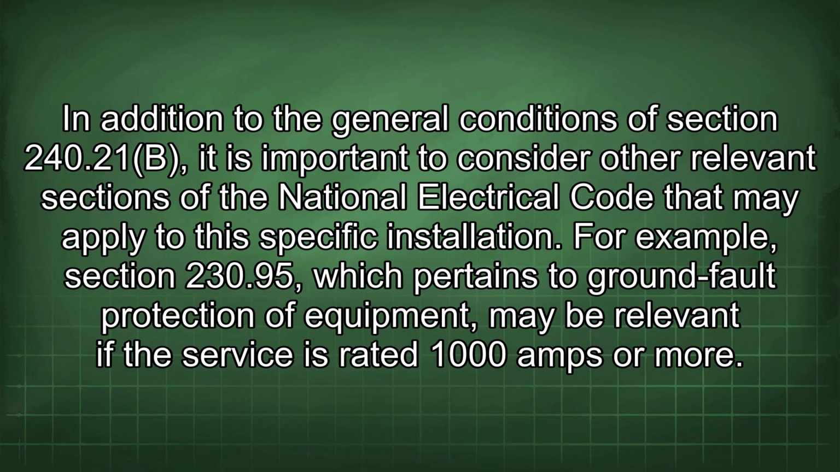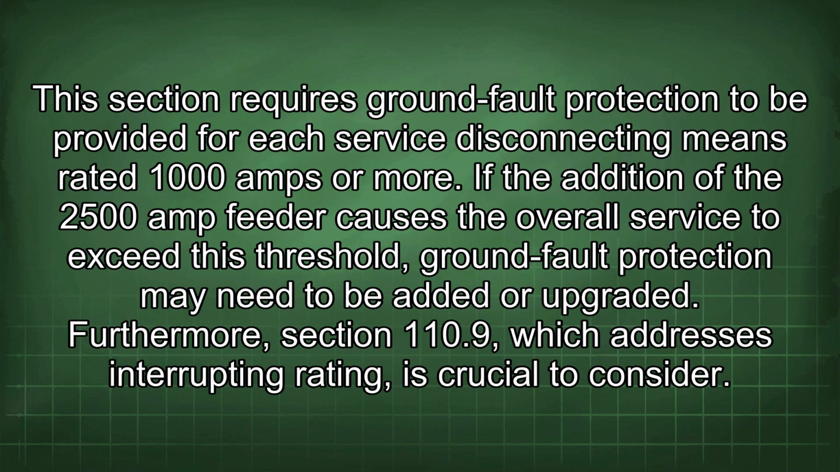In addition to the general conditions of section 240.21(b), it is important to consider other relevant sections of the National Electrical Code that may apply to this specific installation. For example, section 230.95, which pertains to ground fault protection of equipment, may be relevant if the service is rated 1000 amps or more. This section requires ground fault protection to be provided for each service disconnecting means rated 1000 amps or more. If the addition of the 2500 amp feeder causes the overall service to exceed this threshold, ground fault protection may need to be added or upgraded.